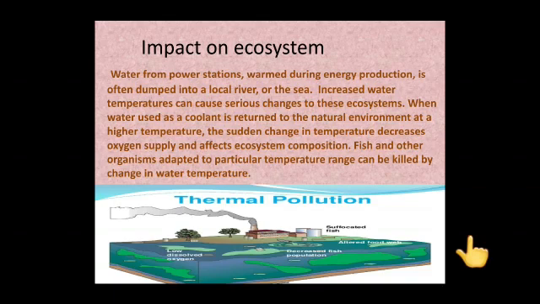Fish and other organisms adapted to a particular temperature range get suffocated and can be killed by the change in water temperature and low dissolved oxygen. Due to the decrease in the fish population, the food web in the water is altered. Finally, the entire ecosystem is disturbed.